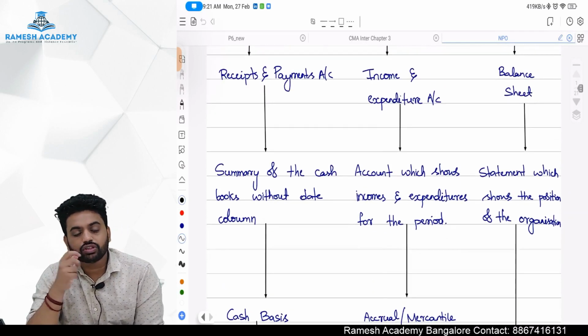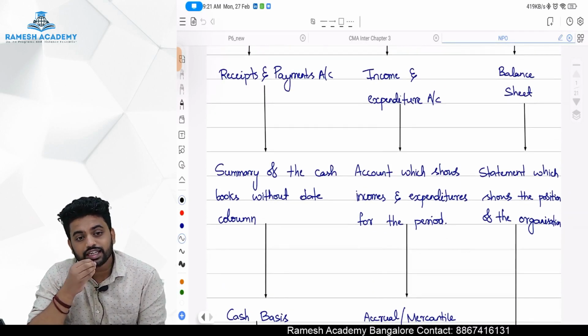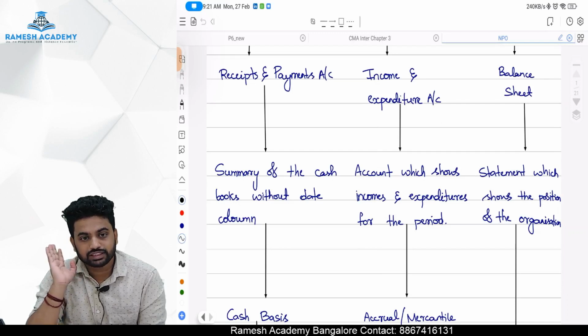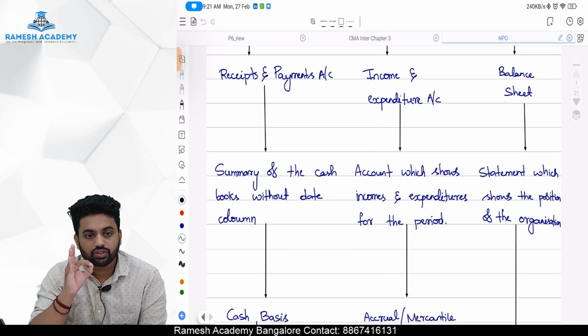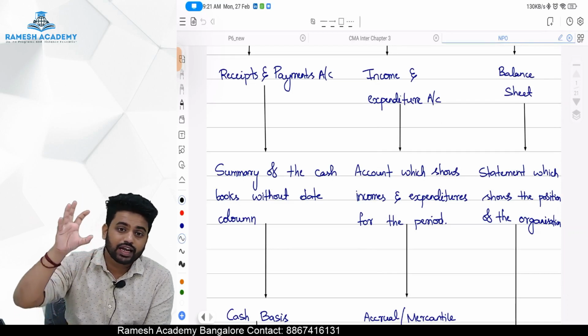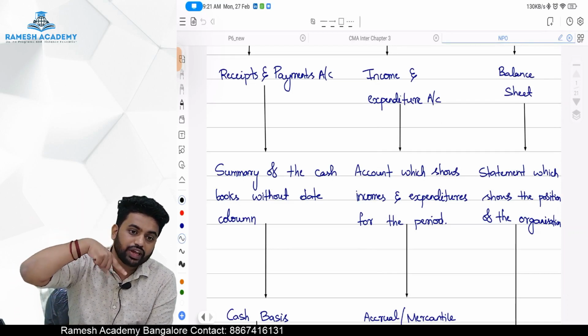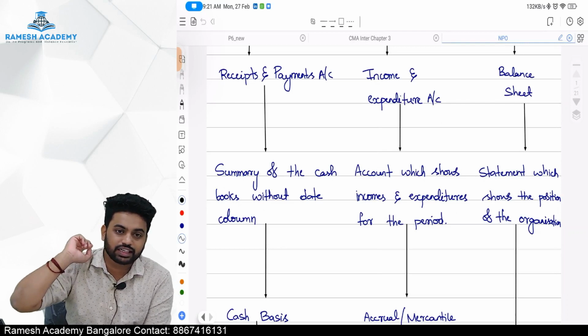On what basis will we prepare the receipt and payment account, sir? The receipt and payment account we will do on a cash basis, whereas income and expenditure we will do on an accrual basis, which is also called a mercantile basis.